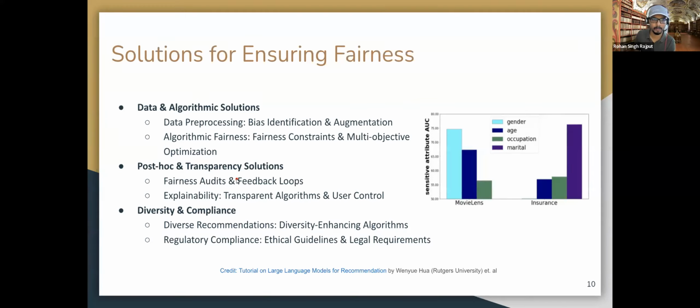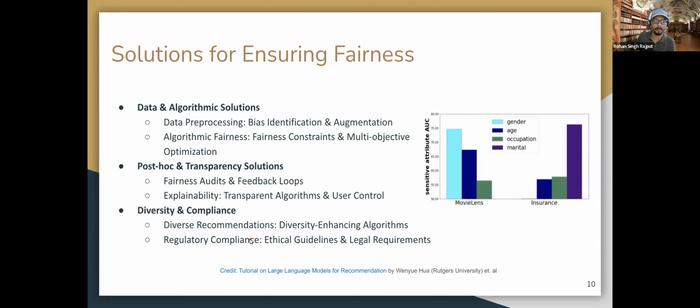Second is algorithmic fairness. So we can put some kind of fairness constraint in multi-objective optimization. For example, when you have a recommendation system, you don't just try to increase engagement or click-through rate from that recommendation system, you try to have more multi-objectives here. So in multi-objective optimization, you put some more objectives to optimize. For example, better long-term value, or increasing serendipity for the user and all those things.